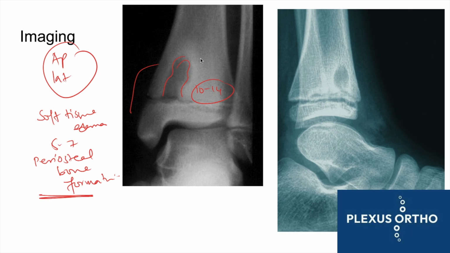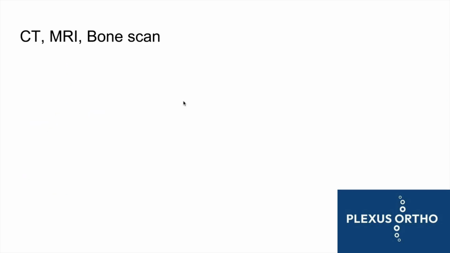So this is probably within 10 to 14 days or beyond, where you see an abscess or a cavity in the metaphyseal region. So first, initially you will see soft tissue edema in the X-rays. In 5 to 7 days you will see periosteal bone elevation. In 10 to 14 days you will see osteolysis and more radiolucency, and an abscess formation can be seen.